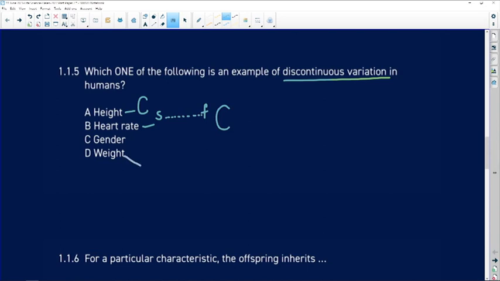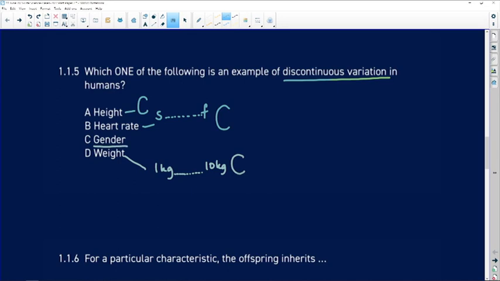And the same comes down with weight. There could be something that weighs or has the mass of 1 kilogram, and then something that has a mass of 10 kilograms, but there are options in between, and so that is continuous.